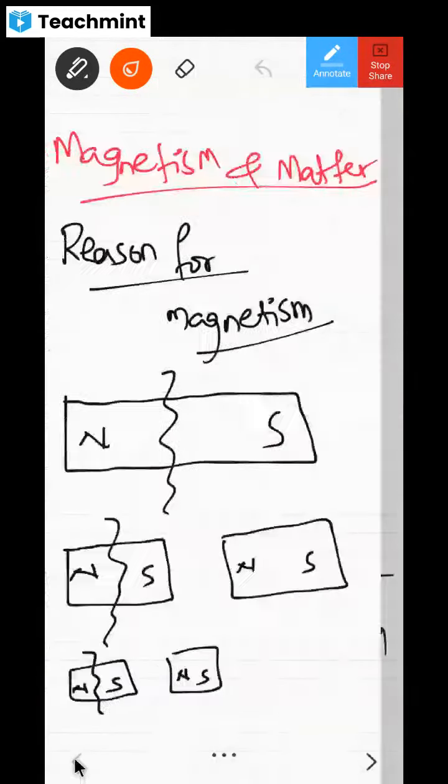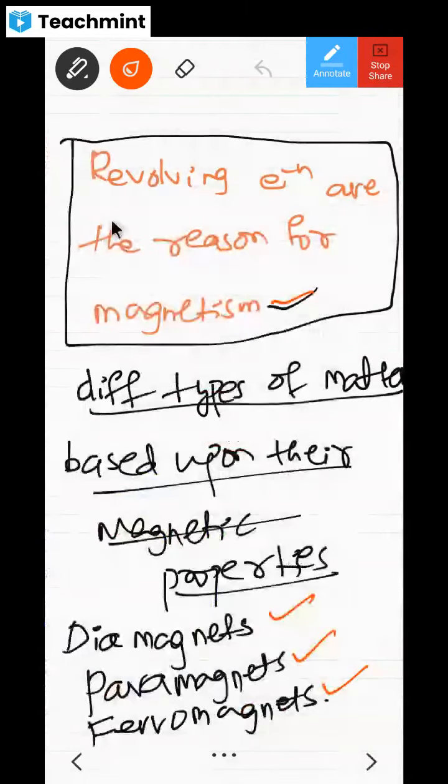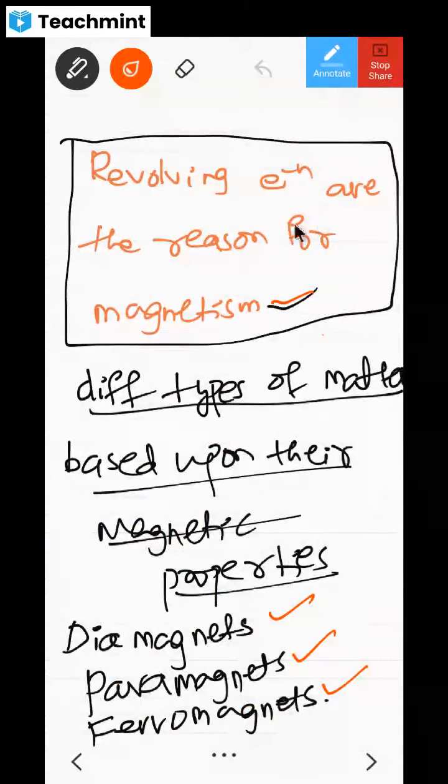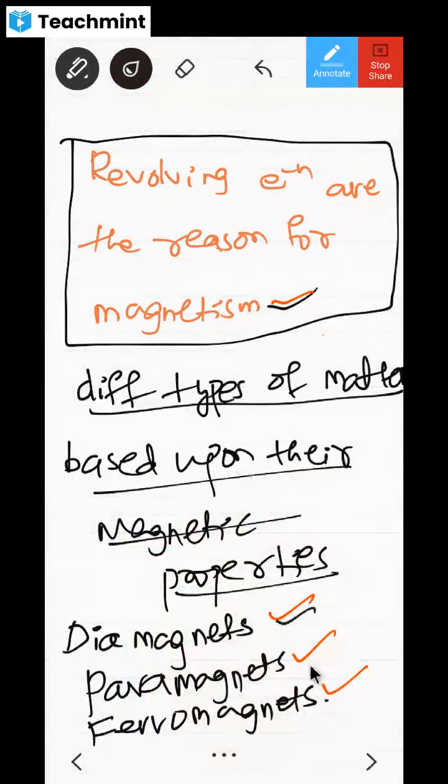Now I think these things are very clear to you. What is the reason for magnetism? Revolving electrons are the reason for magnetism. Different types of material or matter based upon their magnetic properties are these three, and all these three are also dependent on the motion of electrons only. According to the motion of electrons, different types of moments are there, and due to that only they are divided into diamagnet, paramagnet, and ferromagnet.